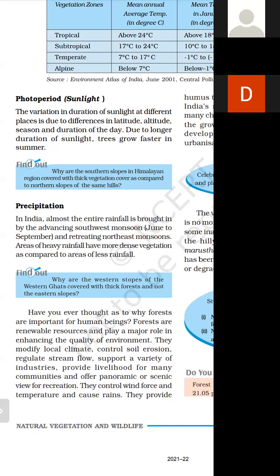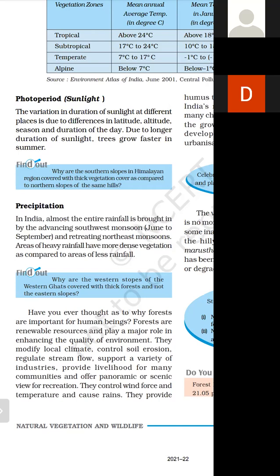The eastern slopes do not have this type of forests, right? तो eastern side में घने पेड़ पौधे नहीं होते. The slopes of the southwest monsoon, wherever it happens, it has dense forest.